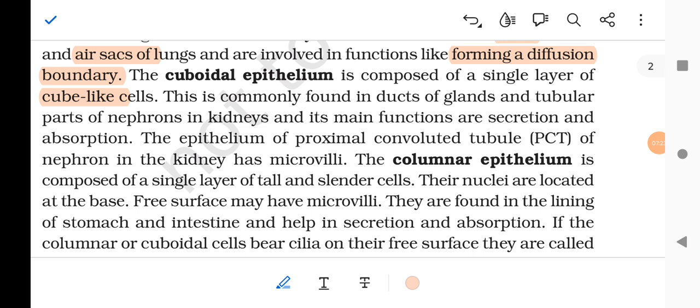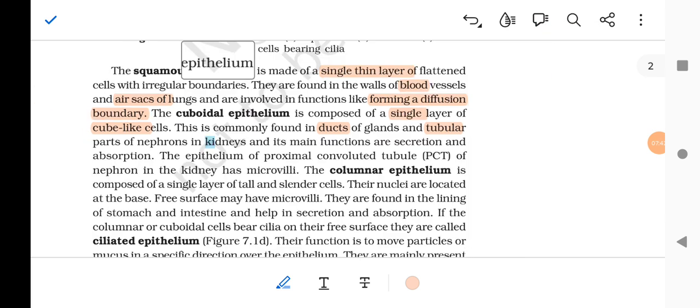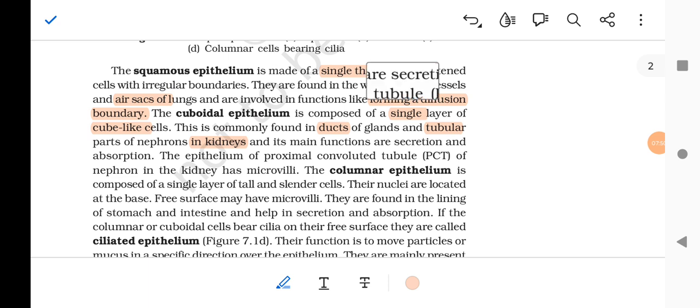They are commonly found in ducts of glands. The cuboidal epithelium is composed of a single layer of cube-like cells. This is commonly found in the ducts of glands, tubular parts of nephrons, and kidneys. Its main function is secretion and absorption.